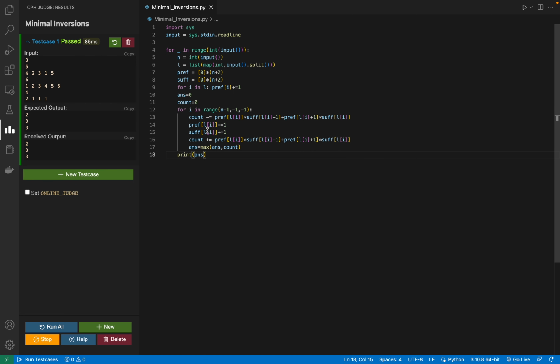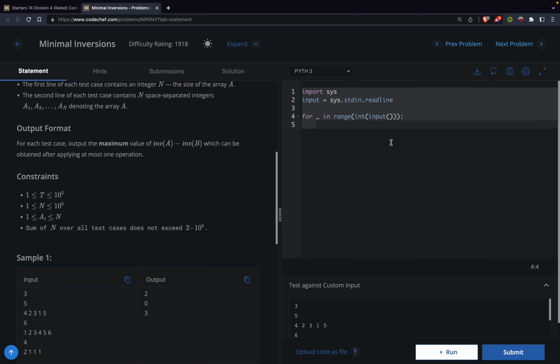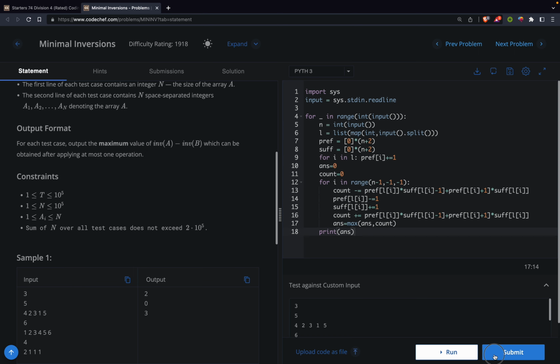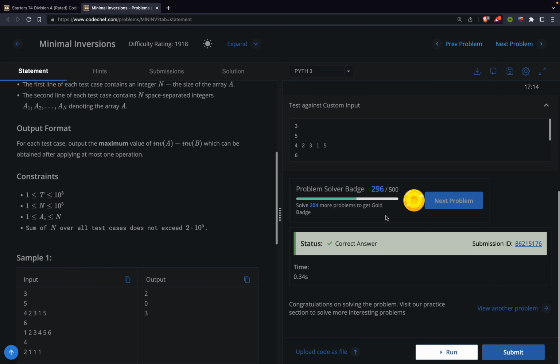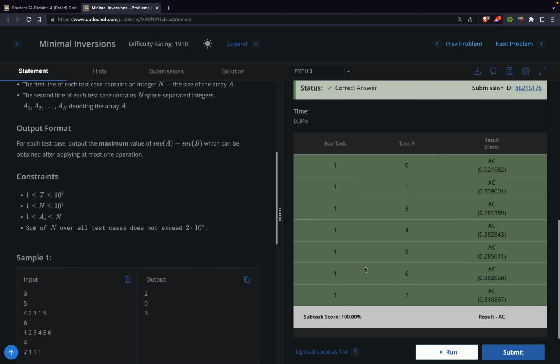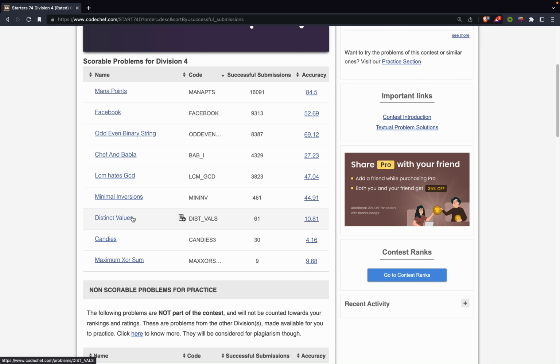Okay, so that was a little bit of mistake on my side. Let's just copy this and paste it and see if it works. So let's paste it and run it and see what happens. So that gave us an AC. Let's move on to the next problem, distinct values.